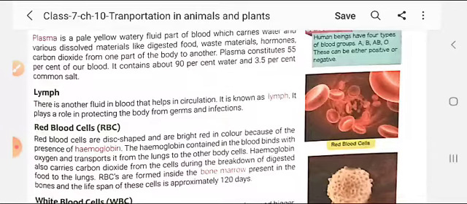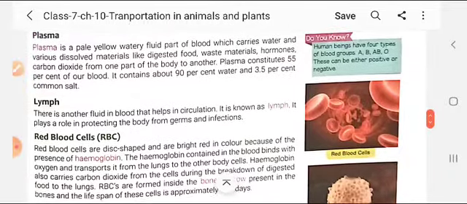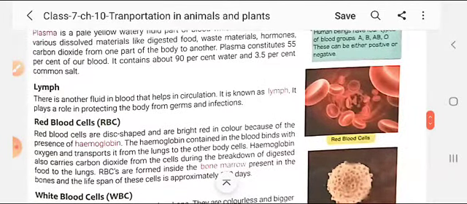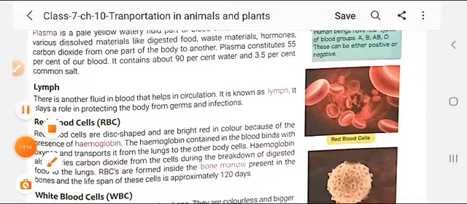It contains about 90% water and 3.5% common salt.